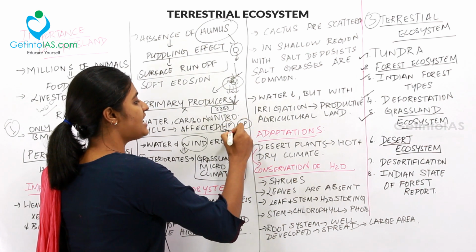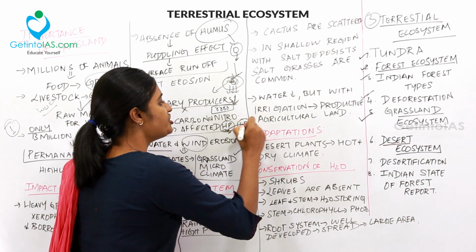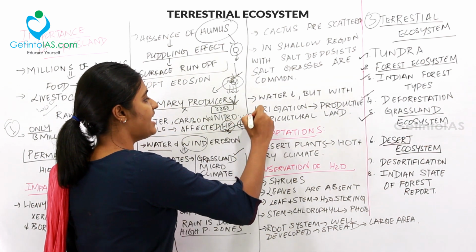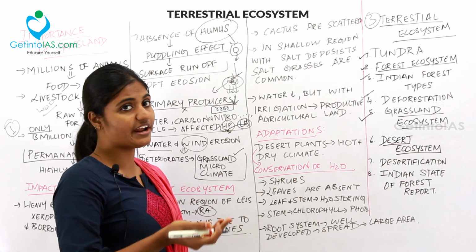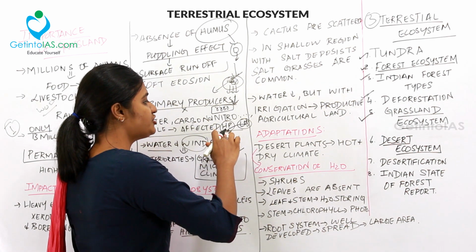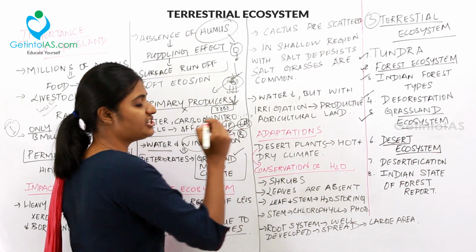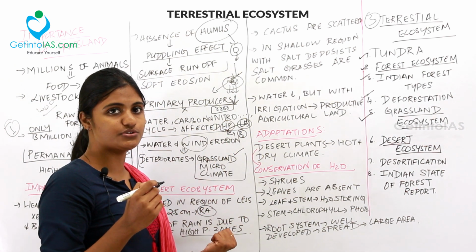So if the wind has moisture content, it will shed it in this low pressure area. So the low pressure area will experience precipitation or rainfall, but this high pressure area won't experience rainfall. So this is the condition happening in a desert ecosystem.